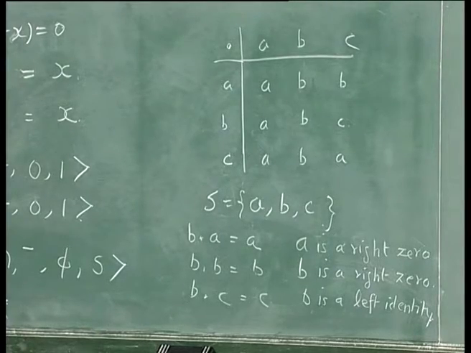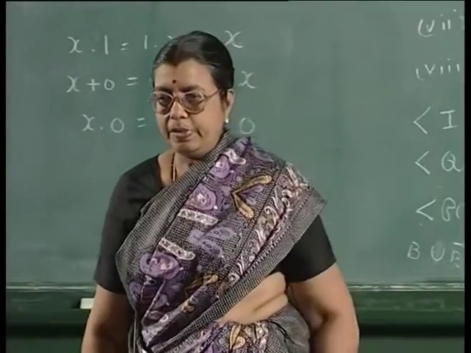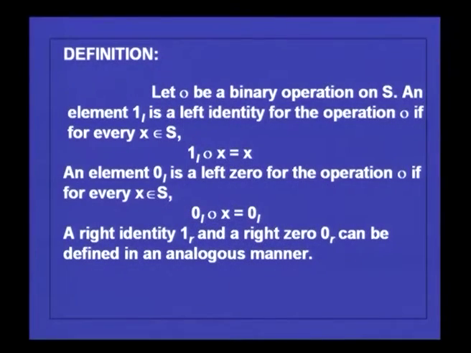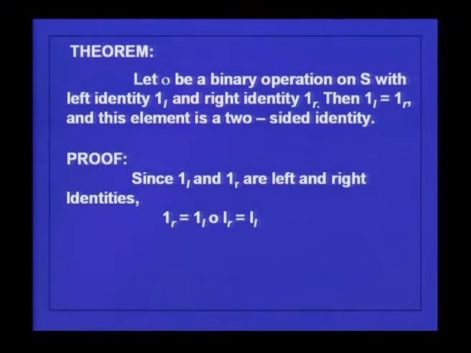Like that we can see there are some left zeros, right zeros in particular algebras. But if an algebra has a left 0 and a right 0, then they are the same, I mean they will be equal.